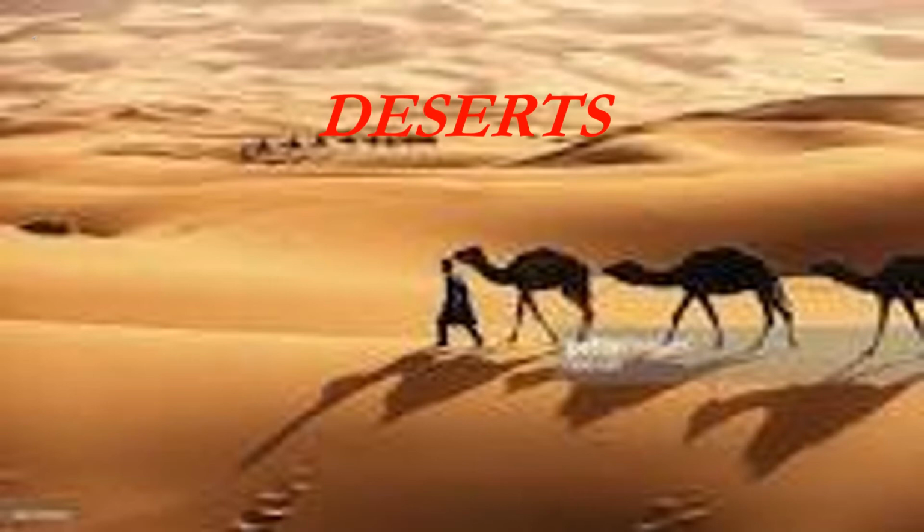After the discussion of various landforms like mountains, plateaus, plains, now we are going to discuss deserts. Deserts are land areas that receive very little rainfall. These areas have a dry climate. They have very hot days and cold nights. There are frequent dust storms and there are hills of sand called sand dunes. There is also little vegetation due to very less rainfall.